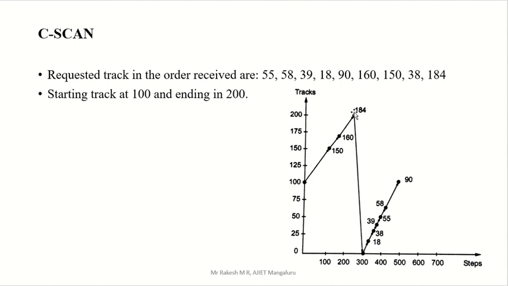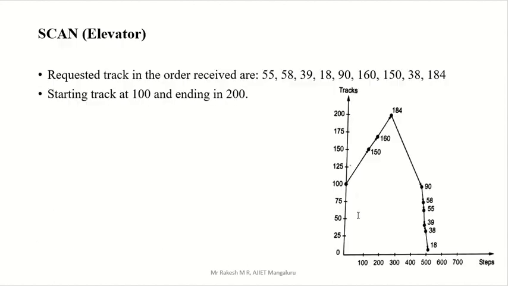Then you have to decrease. But see, in this case and the previous case, what is the previous case we saw? Just SCAN, right? Here, while decreasing, we supplied requests. This is the elevator, right? Increasing also we are taking some service, and decreasing also we are supplying some requests.